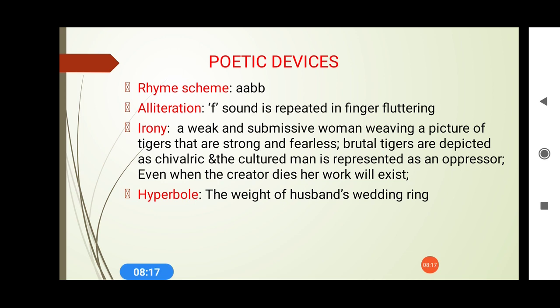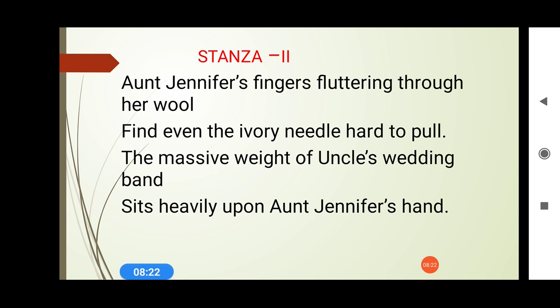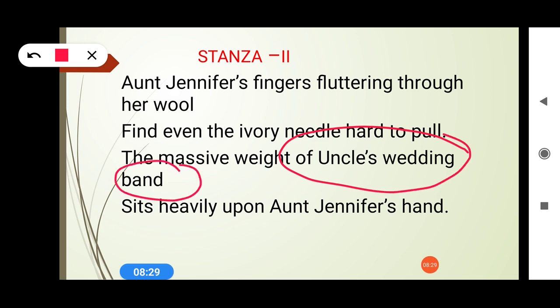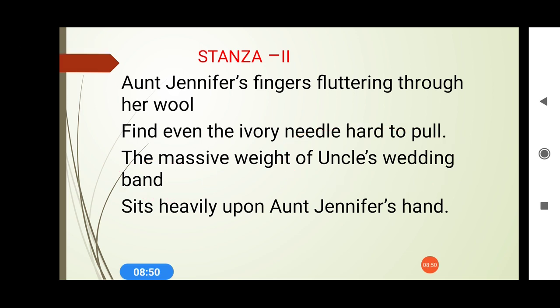Let's see where it is used. The weight of husband's wedding ring. See, the weight of husband's wedding ring. If I have to locate it, uncle's wedding band. See, the massive weight of uncle's wedding band. Here wedding band means a kind of small ring. It is not that heavy, but there is an exaggeration. The word wedding band is given a kind of overstatement here. That's why it's a hyperbole. It's an overstatement, an exaggeration. So this is stanza 2.